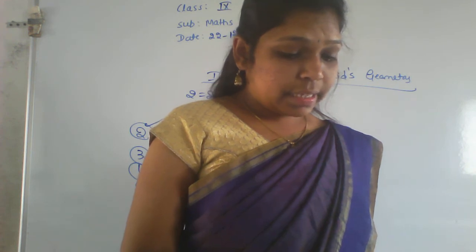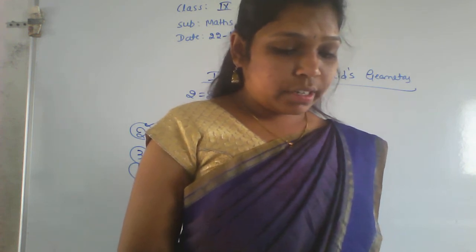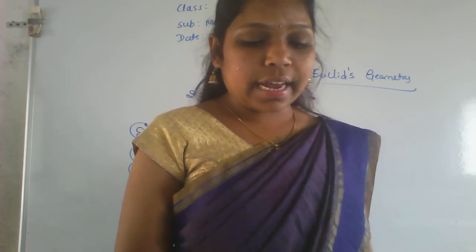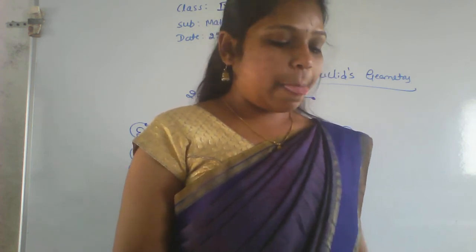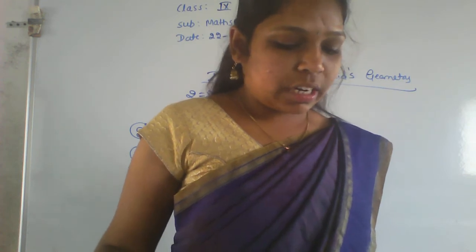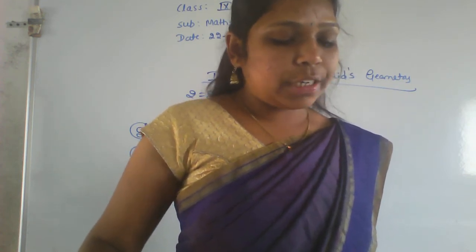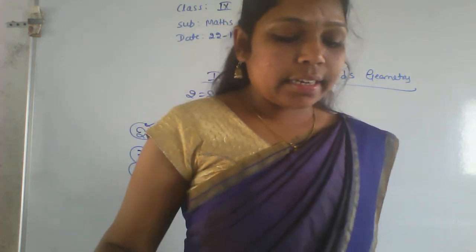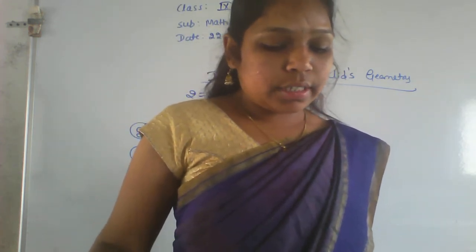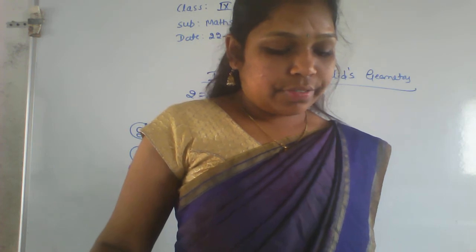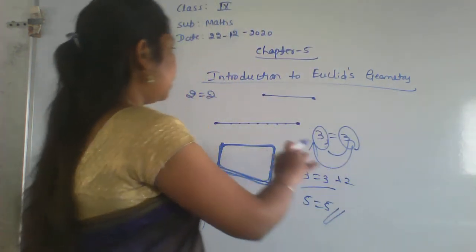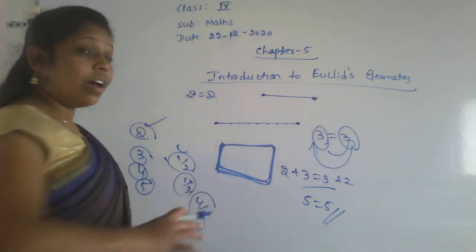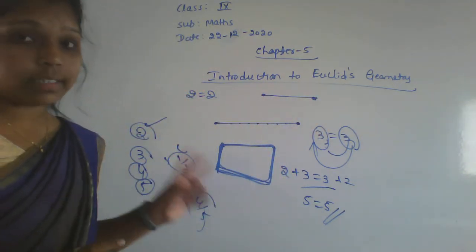And next one is axiom 5.1 they given here. Given two distinct points, there is a unique line that passes through them. Observe that figure, you will come to know that one. And next, postulate 2. What is postulate 2 here? A terminated line can be produced indefinitely. Usually this is already terminated. Terminated means it is having end points, two end points it is having.